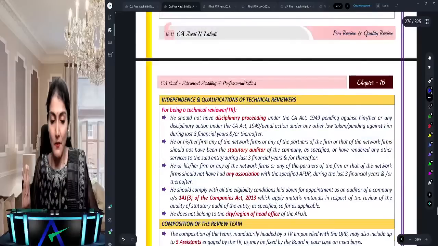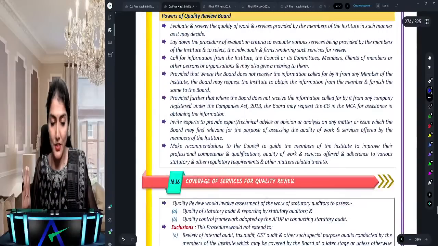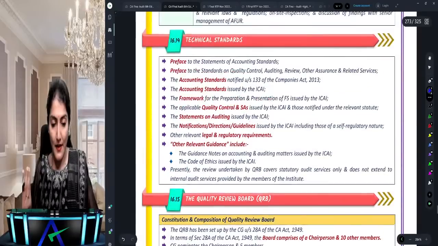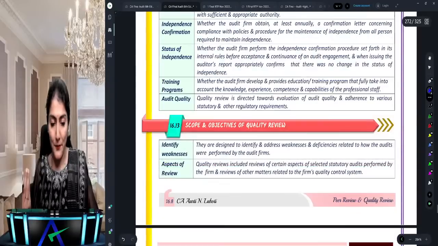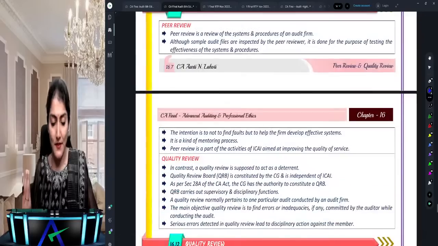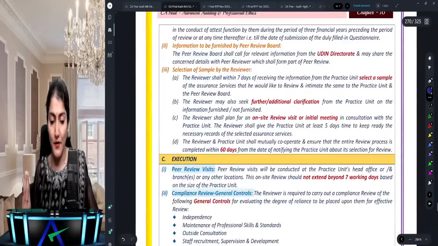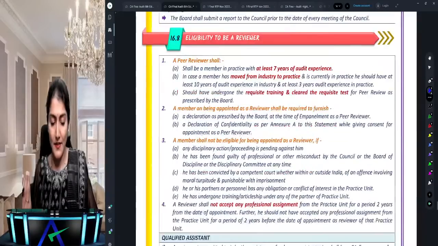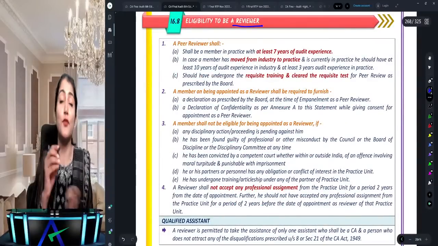Okay, right, so now let's come to a question which has come recently, regarding the eligibility to be a reviewer. Also important is the applicability of the peer review. So let's just have a quick look at that content. Right, so eligibility to be a reviewer.